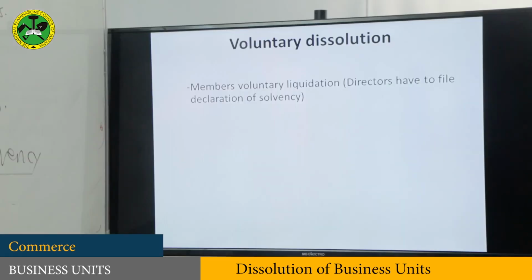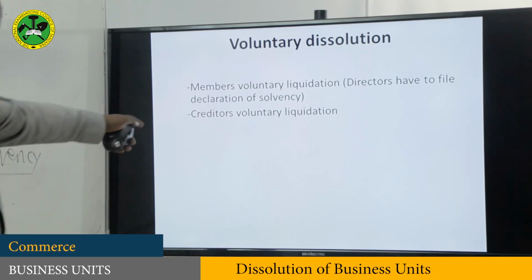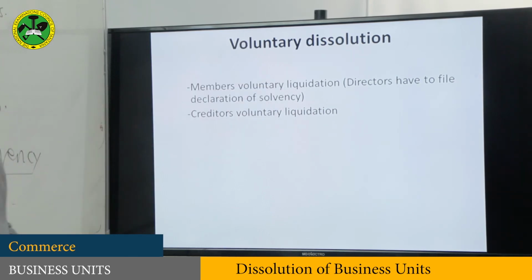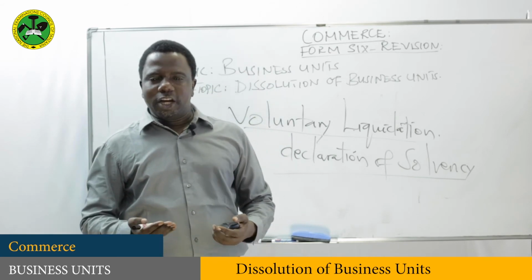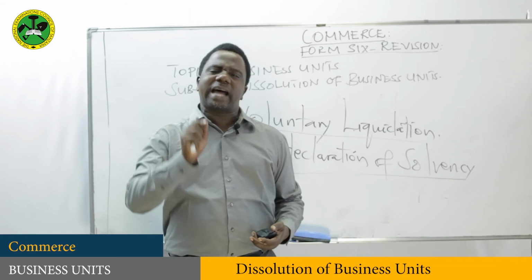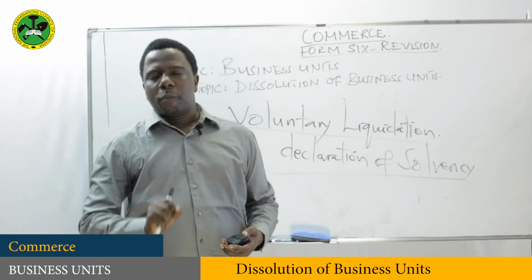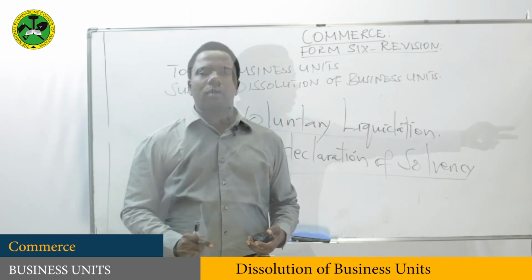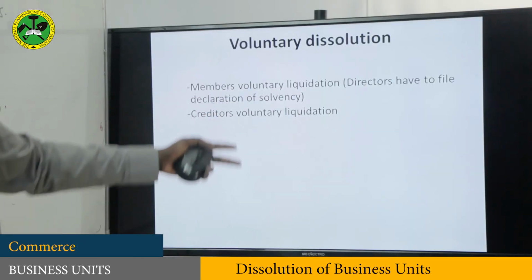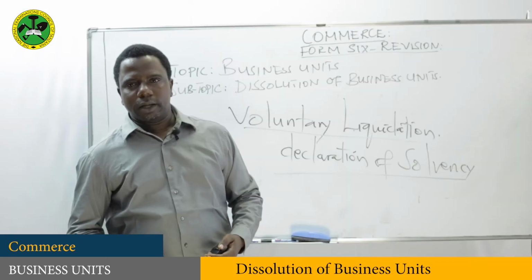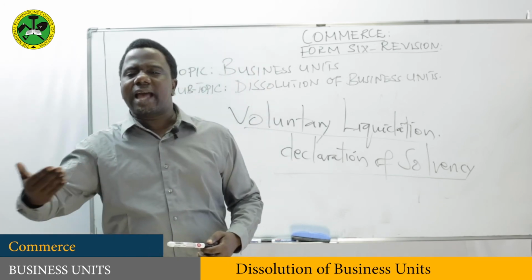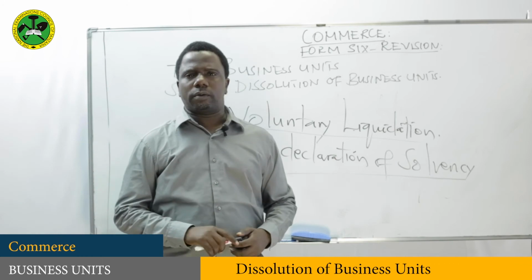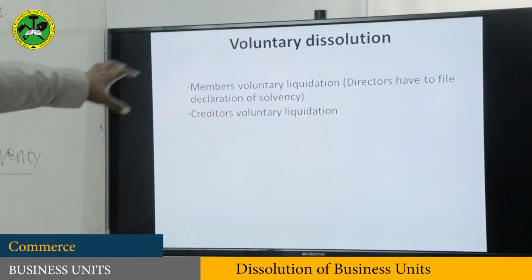But also sometimes under this voluntary dissolution is creditors voluntary liquidation. Under this one is when directors see the assets of the company are not enough to pay creditors, and therefore creditors themselves will liquidate a company, because directors have seen the assets are not enough, so they leave it to creditors.